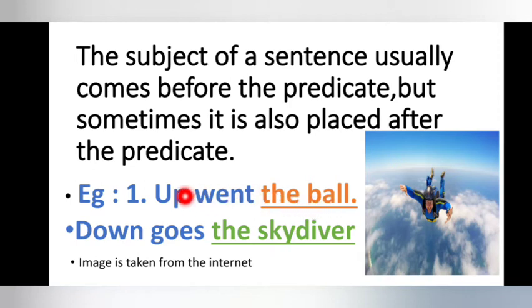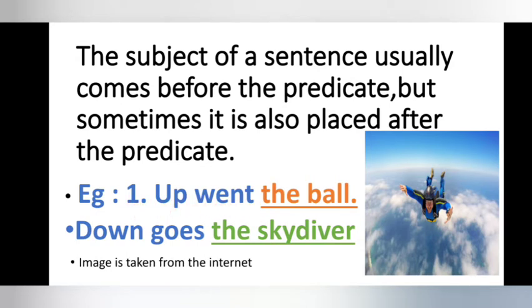Actually, in the sentence earlier we got first the ball went up, but now here it is written up went the ball. So the subject ball is placed after the predicate. Here also again the same, down goes the skydiver. The skydiver is the naming part, and telling more about the skydiver, down goes.